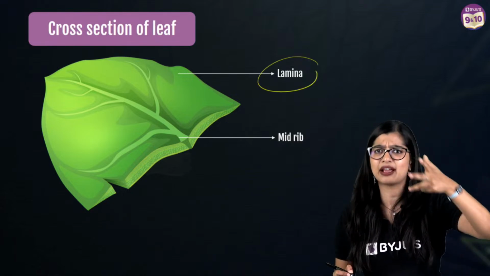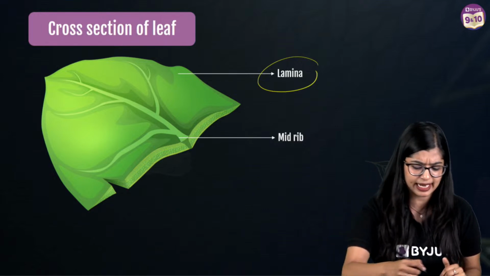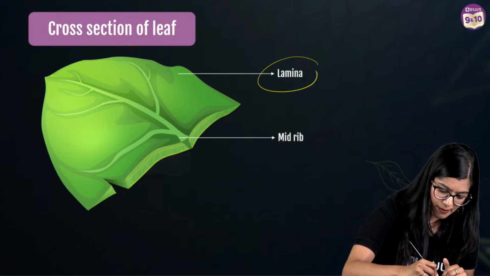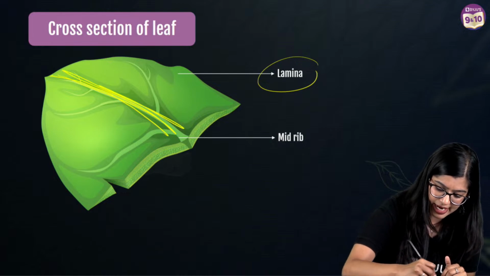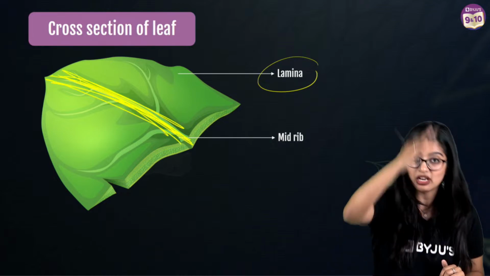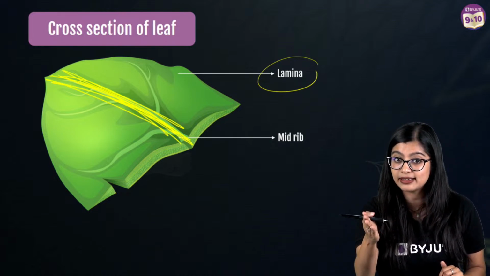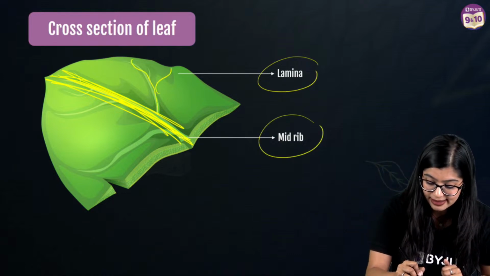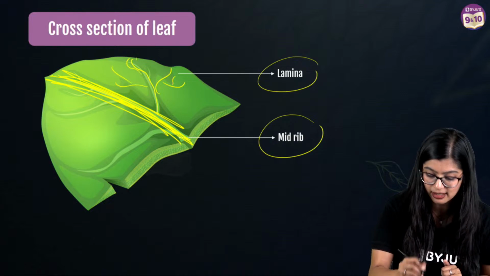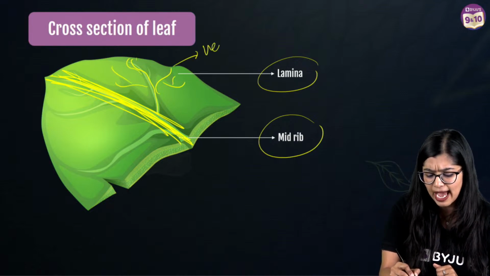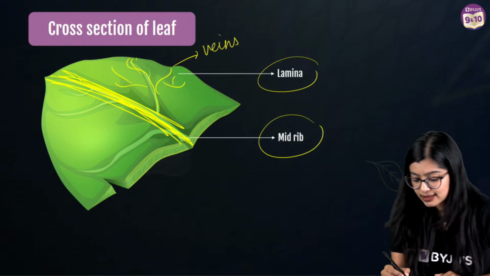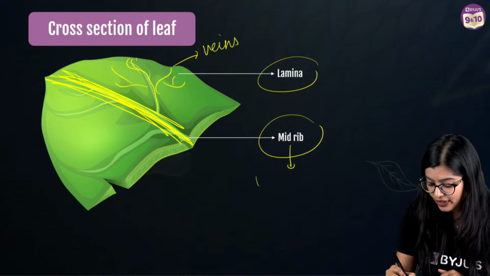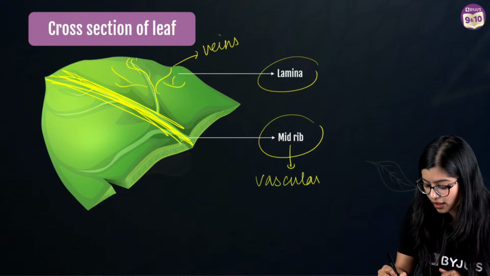And of course, if you take maybe a hibiscus leaf or something like that, you would see that there is a prominent part in the center, right? So we see a prominent line-like structure in the center, which we call the midrib. And from there, we see various branches that come out of it, which we call veins. Now the thing is, the midrib consists of vascular bundles.